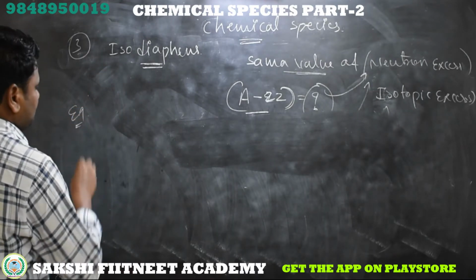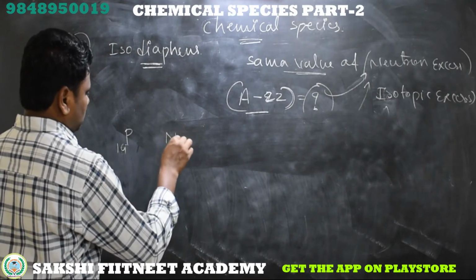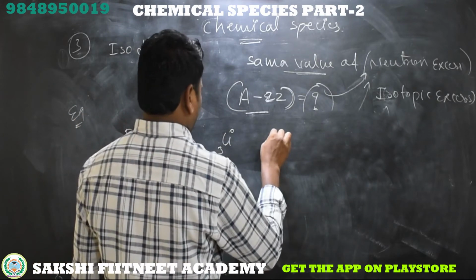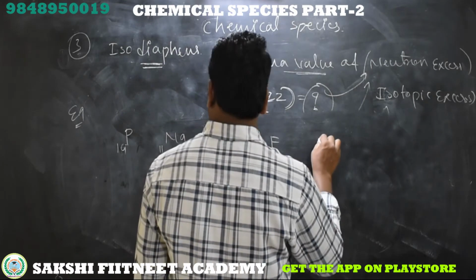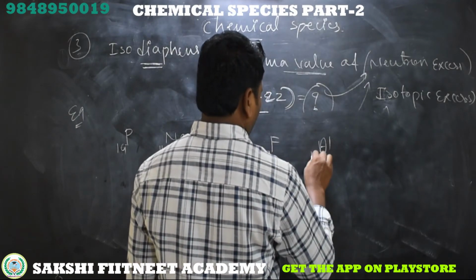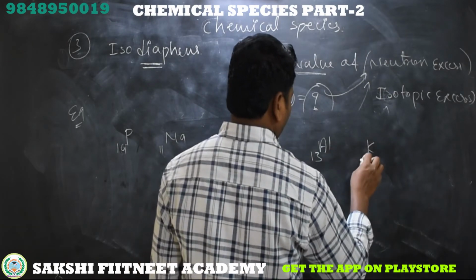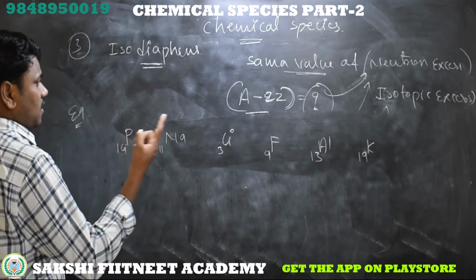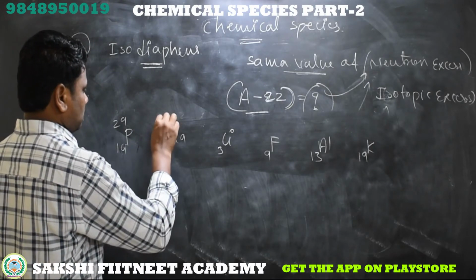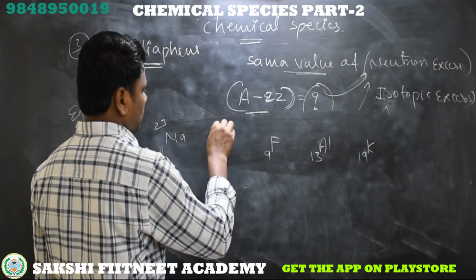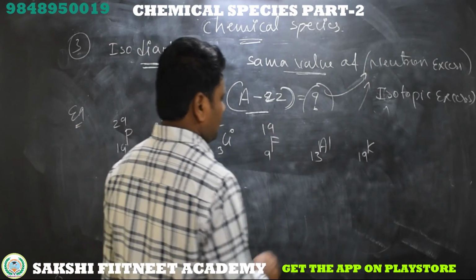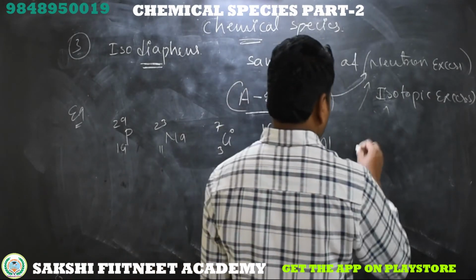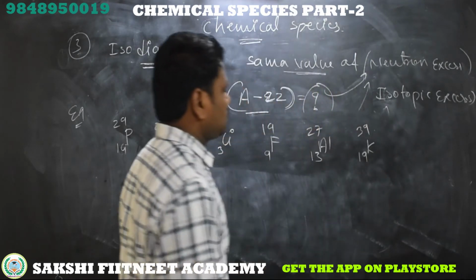I'm taking an example here. Sodium atomic number 11, lithium atomic number 3, fluorine atomic number 9, aluminium atomic number 13, potassium atomic number 19. Now I am writing their masses: sodium 23, lithium 7, fluorine 19, aluminium 27, potassium 39.